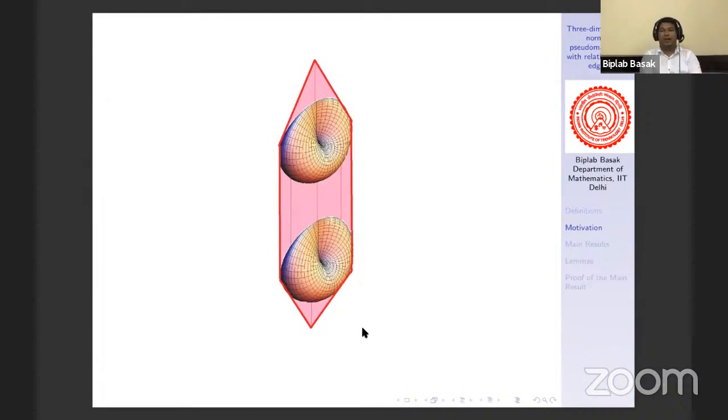Observe that this is not a manifold. Why? Because the link of this vertex is RP2 and the link of this vertex is also RP2. Now, if you choose any other vertex here, or in this pink region, or here, then you will get the link a sphere. But it has 2 singular vertices, so it is not a manifold. In fact, it is a normal pseudo-manifold. So this is called the suspension of RP2.